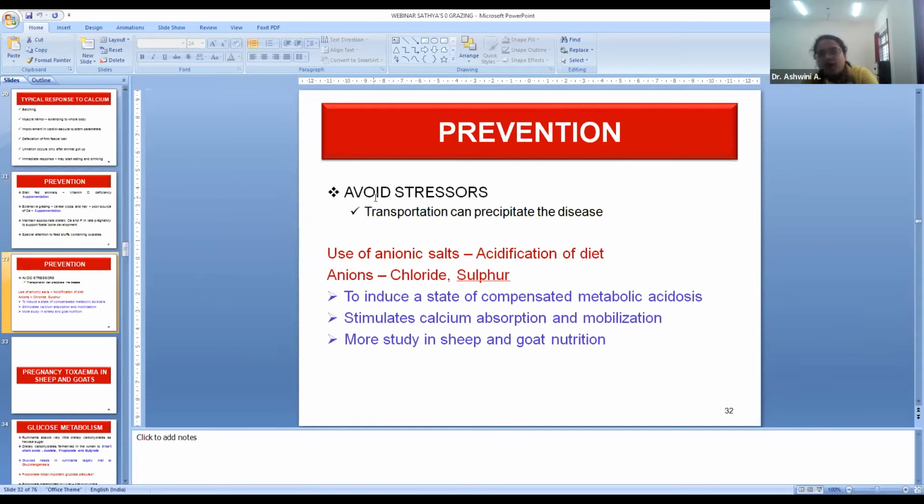With this, we have to avoid managemental stressors like transportation, right? And forced exercise. And use of anionic salts, that is acidification of the diet, what I discussed earlier, like anions chloride and sulfur, which will induce a state of compensated metabolic acidosis, which will stimulate calcium absorption and mobilization. More study in sheep and goat nutrition is required, as it is extensively studied in cattle nutrition.